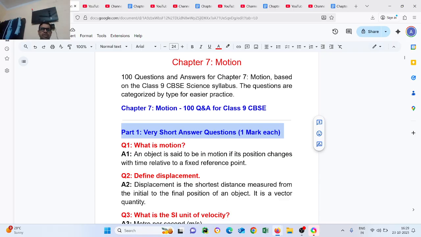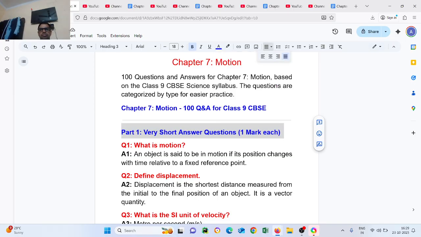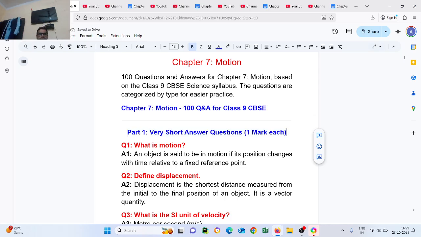What is motion? An object is said to be in motion if its position changes with time relative to a fixed reference point. Question number 2.